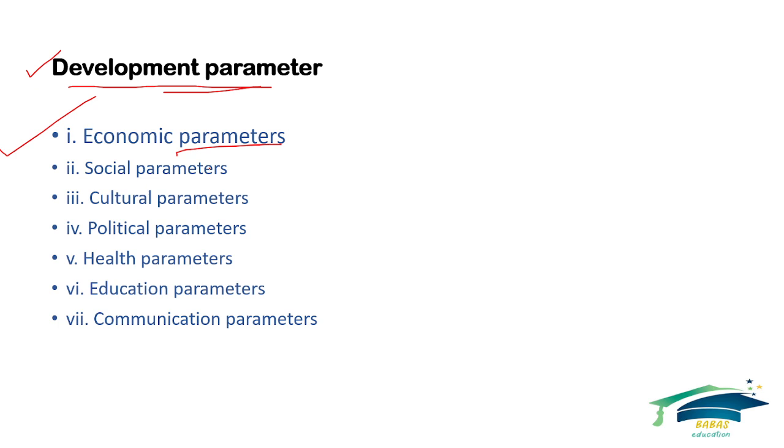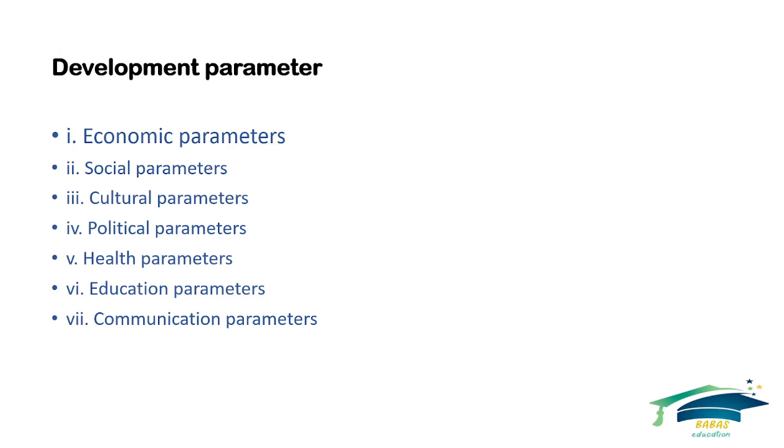Political parameter deals with the political themes. The healthcare parameter deals with issues and other themes of the healthcare sectors. The educational parameter deals with the themes of education and related matters. Communication parameter: communication, social media, newspaper. These are the communication themes used in development anthropology.